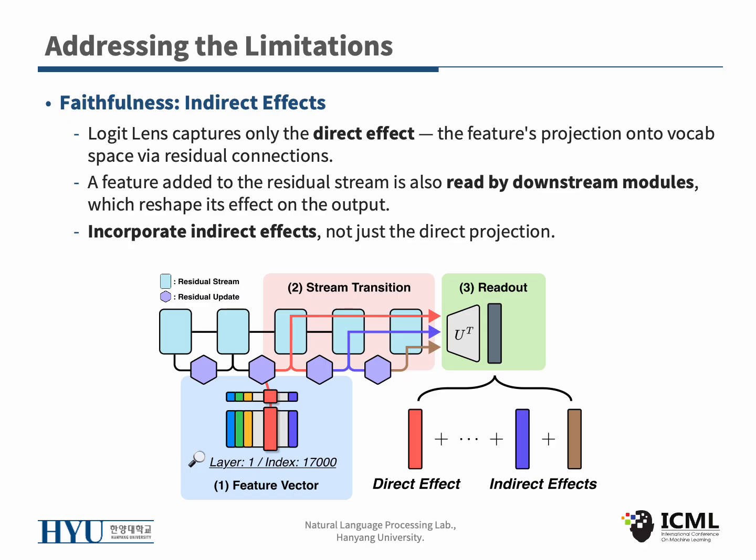Let's start with faithfulness. Logit Lens captures only the direct effect, which is the feature's projection onto vocab space through the residual connections. But once a feature is added to the residual stream, downstream modules also read it and reshape its effect on the output. Query Lens incorporates these indirect effects too, not just the direct one.